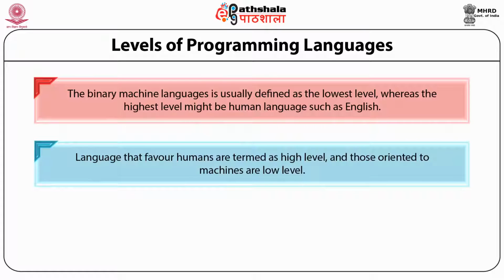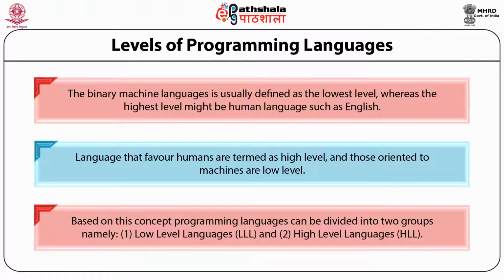High level languages favor the human and help programmers to develop programs, whereas languages written in machine or low level languages are very close to the machine and are easily understood by the machine. Based on this concept, the closeness to human beings or to the computer, languages can be divided into two groups: low level languages and high level languages.